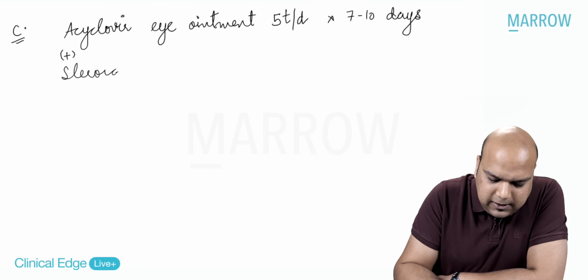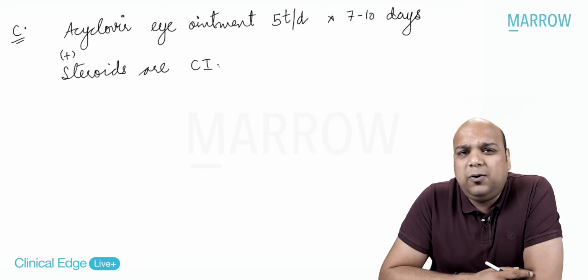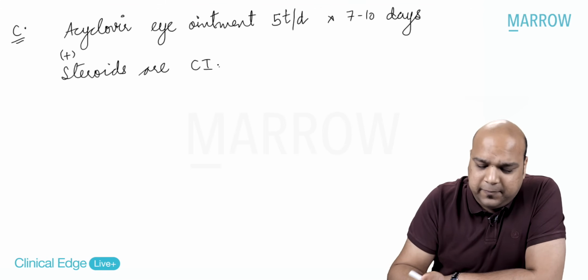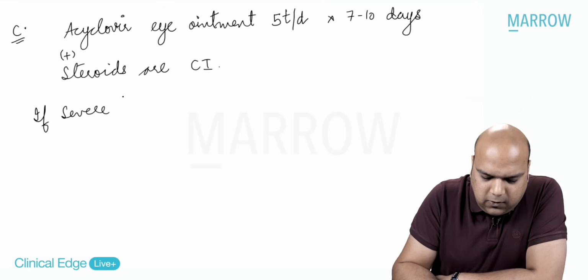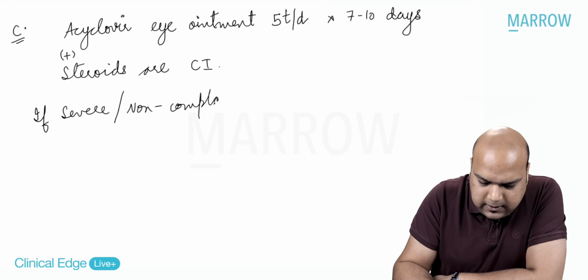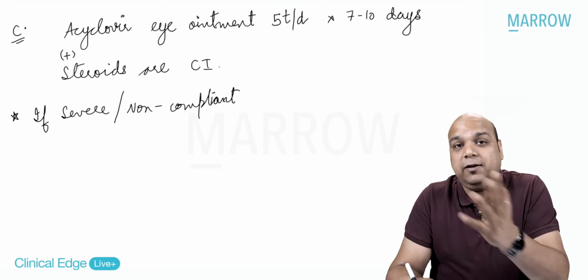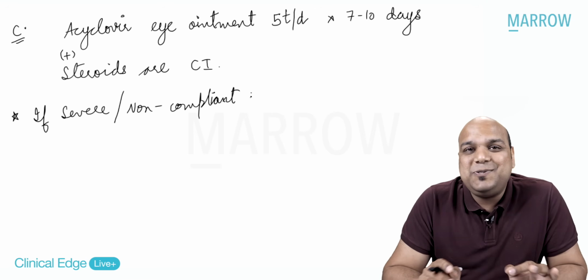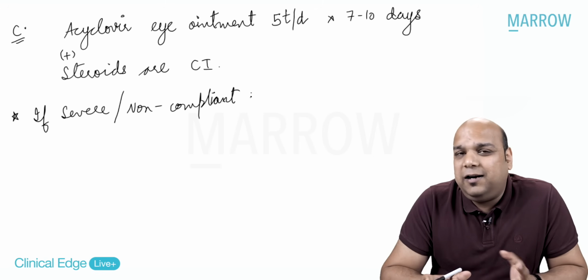That in epithelial lesion, steroids are contraindicated because they do not let the epithelium regenerate, and instead they cause epithelial thinning. If severe or the patient is non-compliant, a lot of patients, you will be again amazed when you start doing your practice, if and when you become an ophthalmologist, I hope you do, that a lot of patients do not put this ointment 5 times a day. When they come to you after 10 days, they will give you excuses.